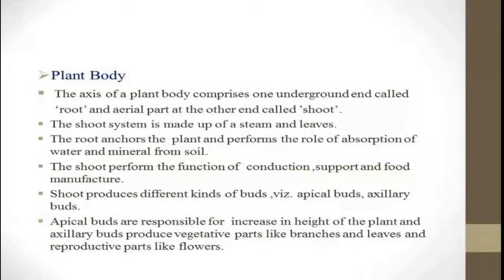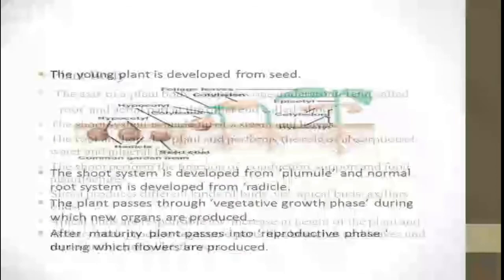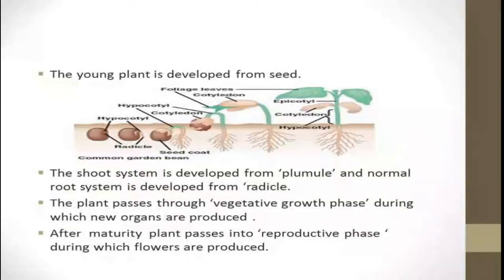The young plant developed from the seed is known as the seedling. The shoot system is developed from the plumule, the embryonic shoot, and the normal root system is developed from the radicle, the embryonic root. The plant passes through the vegetative growth phase, during which new members, that is the stems and leaves, are produced.